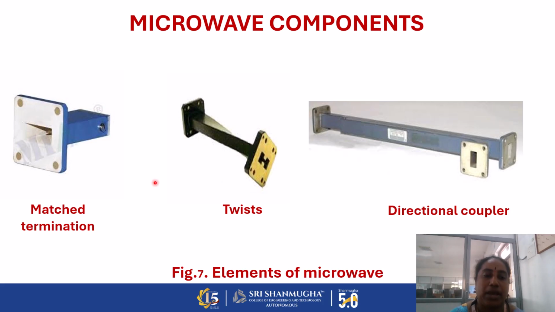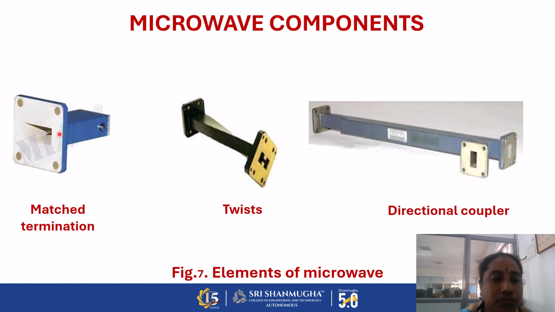And next one, matched termination. So this is the main element of the microwave component. It is for terminating the ports. For example, the twist consists of two ports. The first port we connect on the input side, and the second port we terminate by using this element. That is why we use the matched termination at every component of the microwave system.